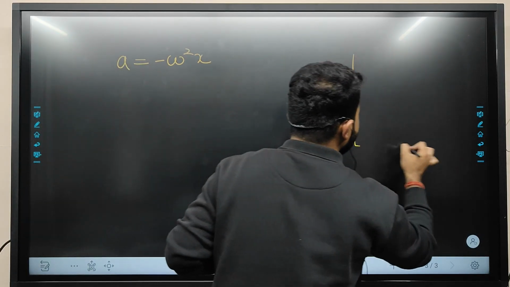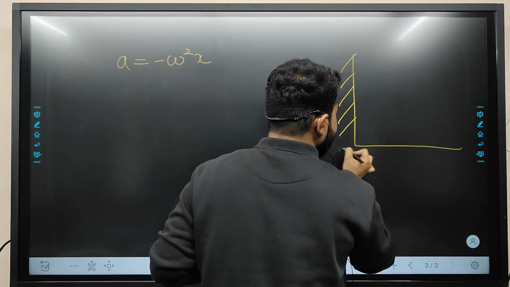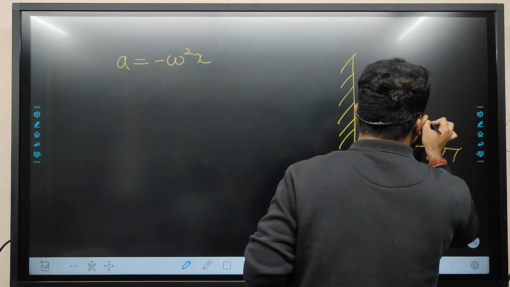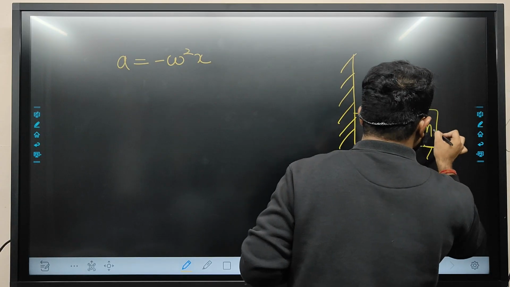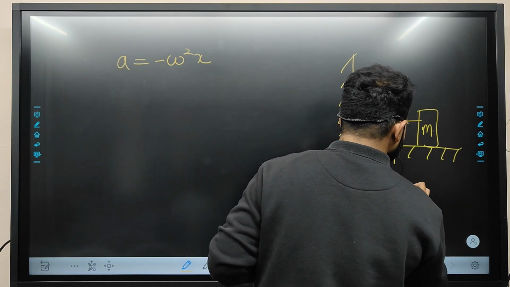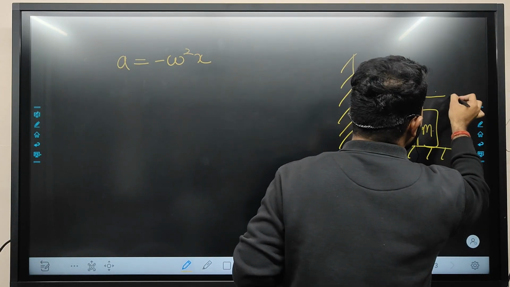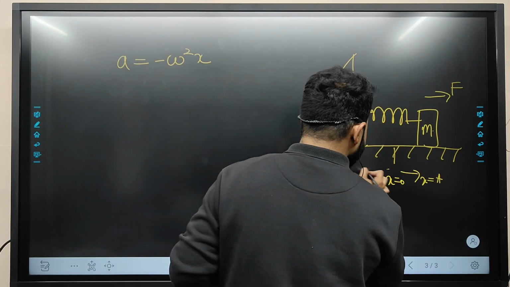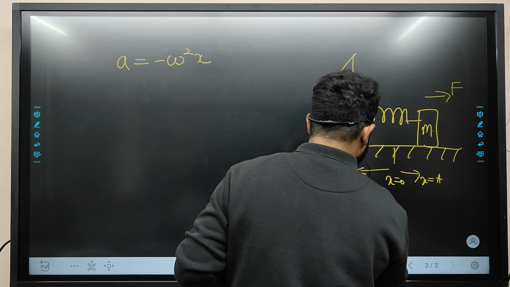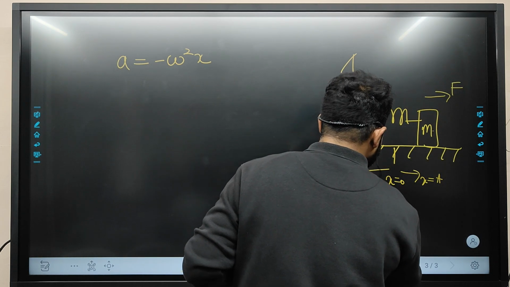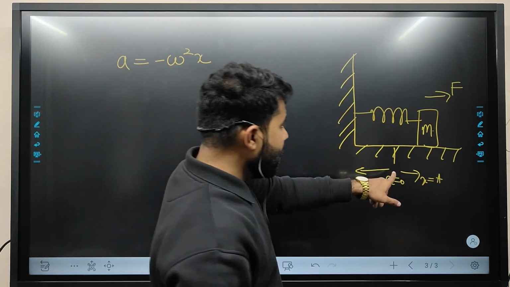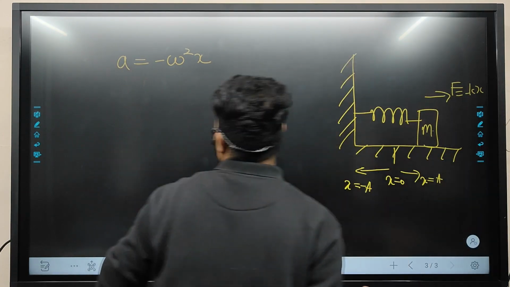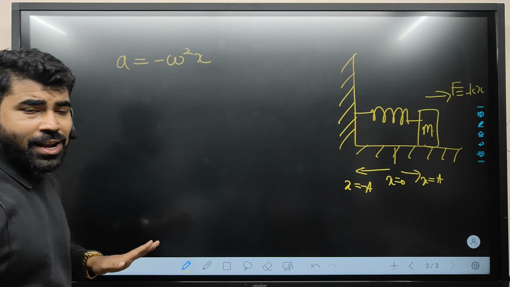For this spring, this is x equal to 0, and if you apply this force F, this will be x equal to a, and this point will be x equal to minus a. This will be the mean position, and F is equal to minus kx.